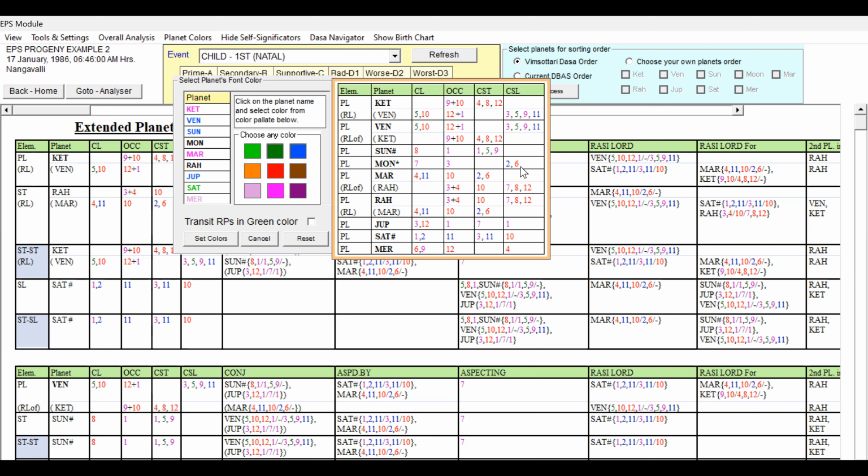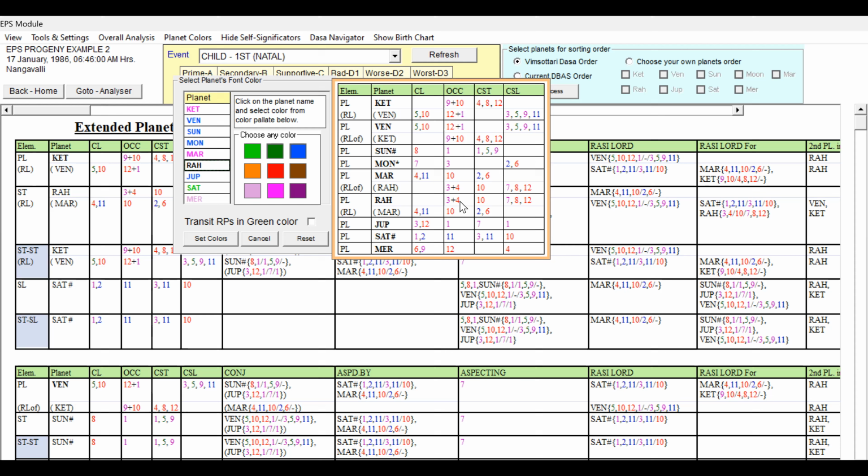7, 3, 2 is good and 6 is indicating some weakness, but this is good only. So what we can give, Moon also we can give blue. Because of just the 6 sublord, we cannot give light red or pink. If suppose the fourth house was present, then we can think of any other color, but it is having 7, 3, 2 and 6 cuspal sublord only. So Moon has been given blue.